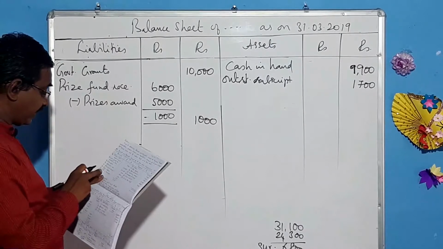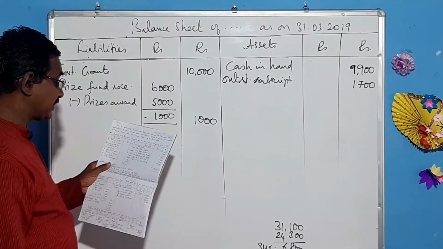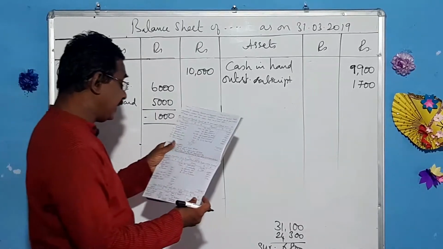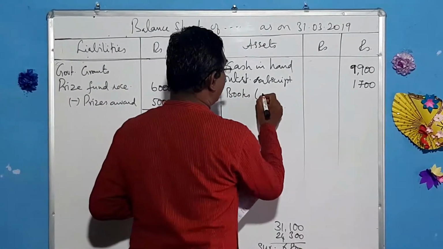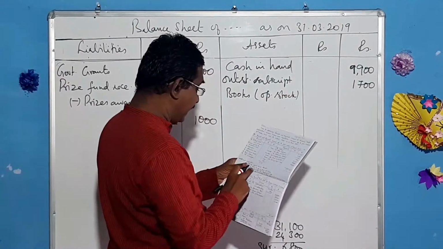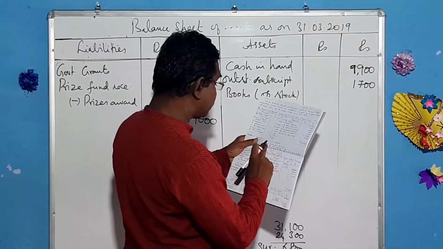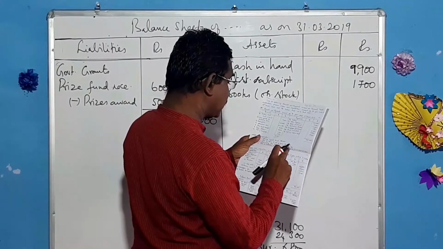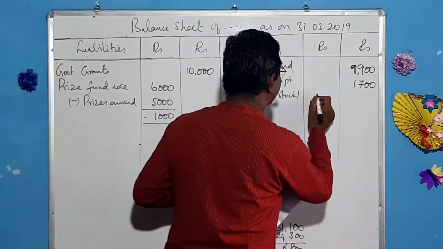And next, prize fund receipts, bank interest, sale of newspapers. Come to the payments side, office expenses, books purchased. See, books. Here they have opening stock. And that comes to opening stock of books 9,200.